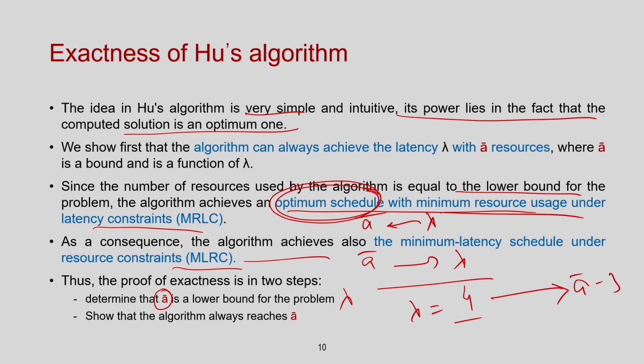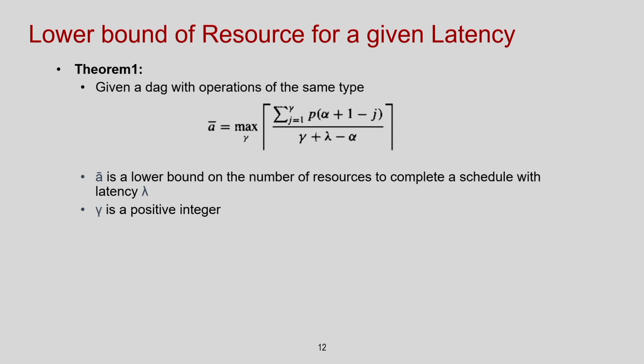So, for any lambda, if you say lambda equal to 5, what will be the a bar? Can we have some proof or some equation which can give you the lower bound of the resource for a given latency? I am going to show this with this equation. This Theorem 1 captures this: if you are given a latency bound lambda, I can identify the lower bound of the resource using this equation. I am going to explain it.